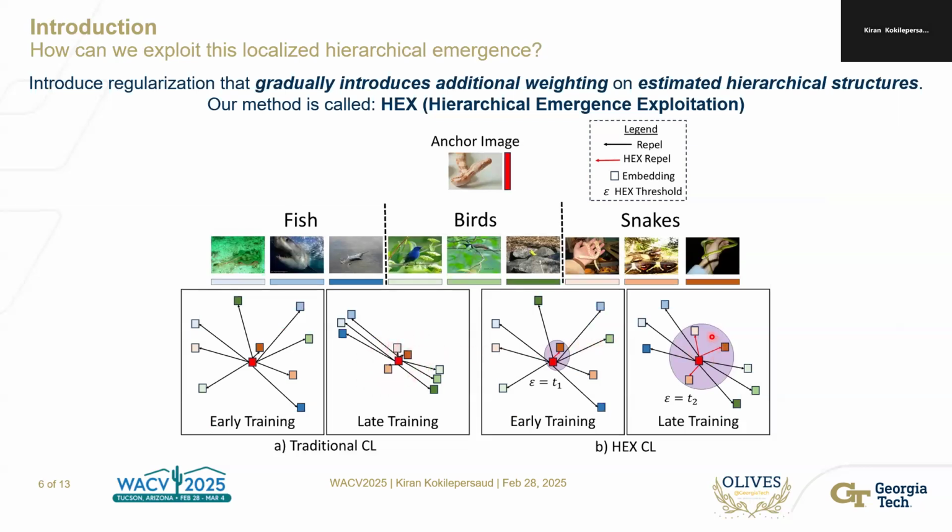So what if we introduce some regularization term during training that changes during training to add additional regularization as we gain more confidence about the hierarchical structure of a representation space? This is what we call HEX, Hierarchical Emergence Exploitation, which, in other words, as hierarchies emerge, we want to prevent collapse of their hierarchical structures, so we can induce additional regularization to specifically target potential local collapse.